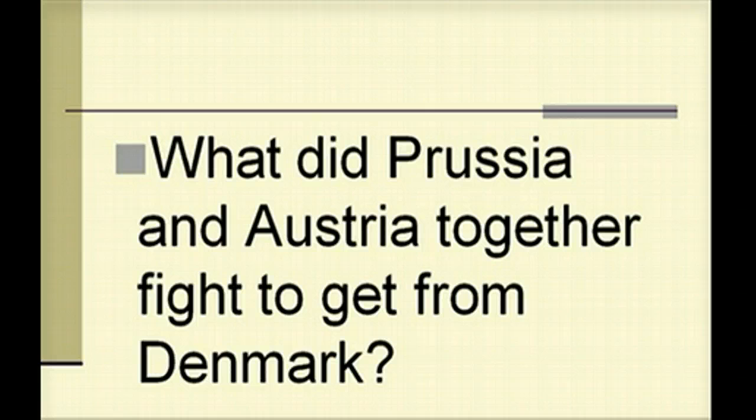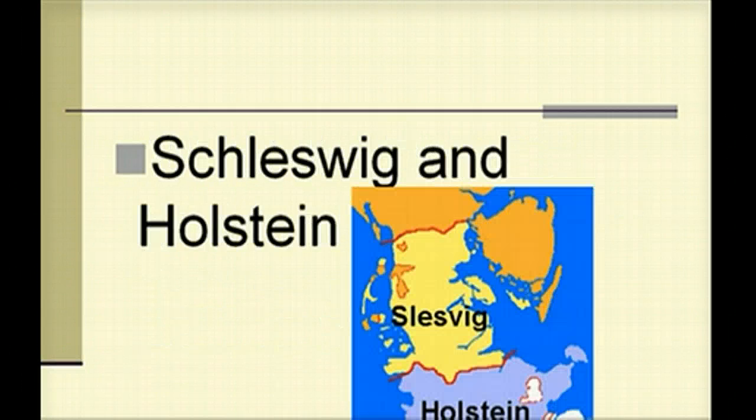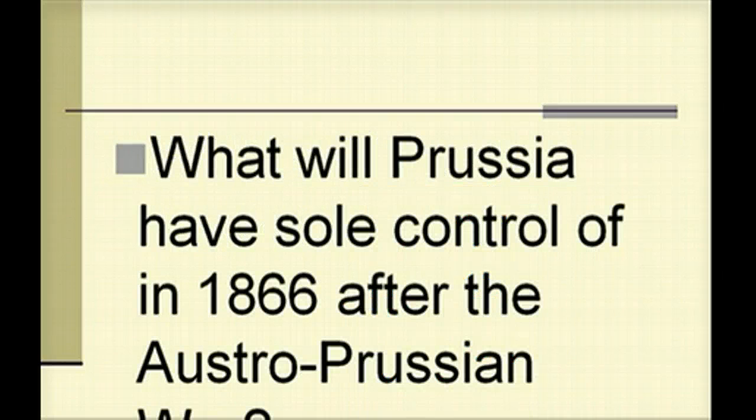The order of events would be the Prussian-Danish War, the Austro-Prussian War, and then the North German Confederation. So, what did Prussia and Austria together fight to get from Denmark that started this whole chain of events? That'd be Schleswig-Holstein, the northern part there.